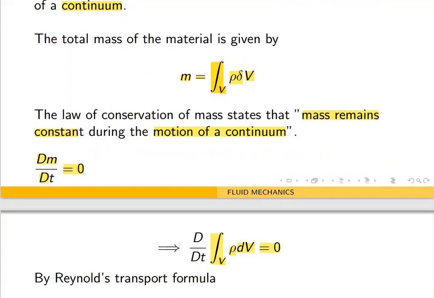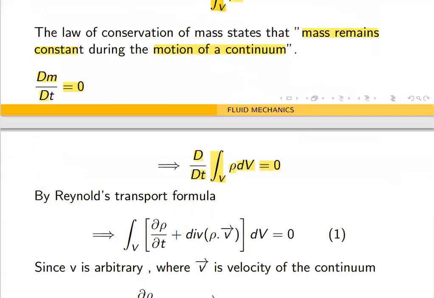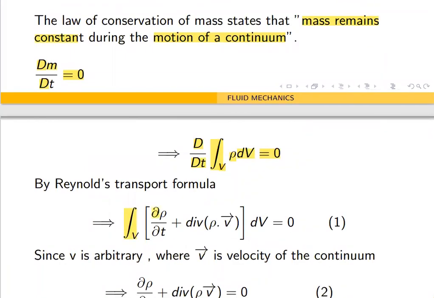Now, using Reynolds transport formula, the capital D by Dt is taken inside the volume integral, and we have the integral of dou rho by dou t plus divergence of rho v, dV, equal to 0.